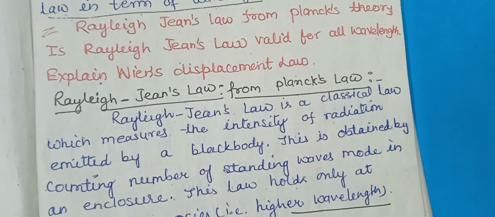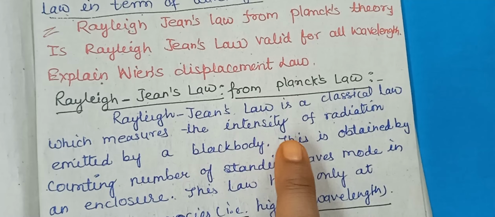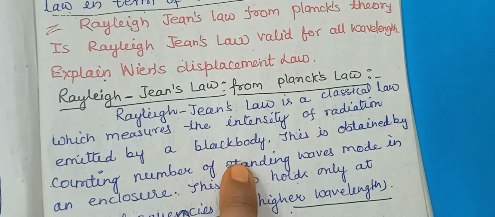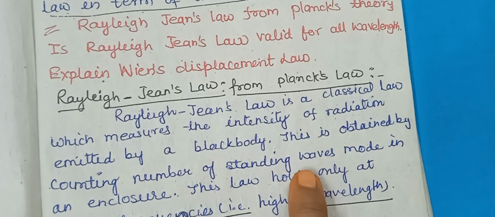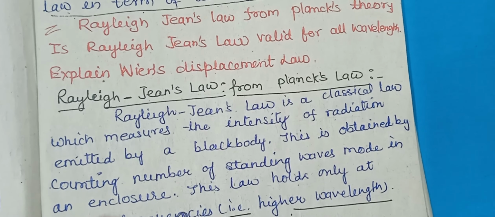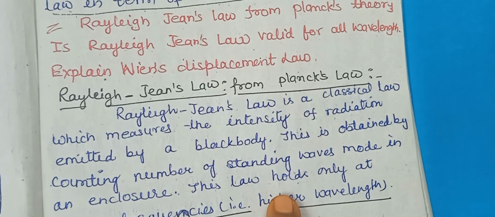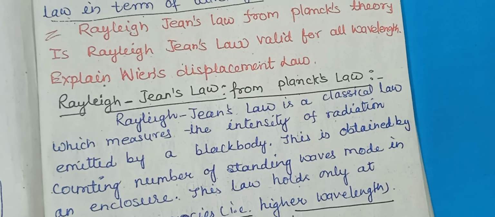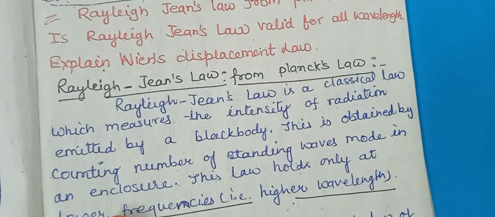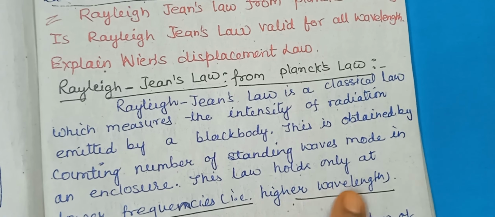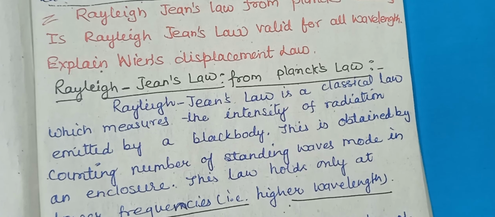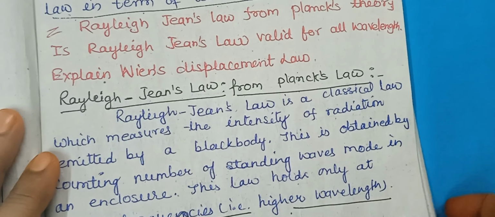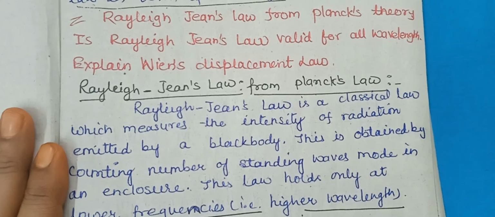The Rayleigh-Jeans law is the classical law which measures the intensity of radiation emitted by a black body. This is obtained by counting the number of standing wave modes in an enclosure. This law holds only at lower frequency. Again, I am stressing, lower frequency, that is, higher wavelength. Lower frequency means higher wavelength. This is the Rayleigh-Jeans law according to Planck's law of radiation. Now, the derivation.